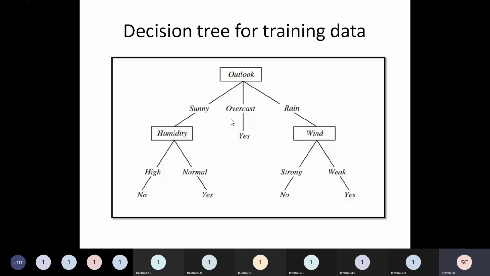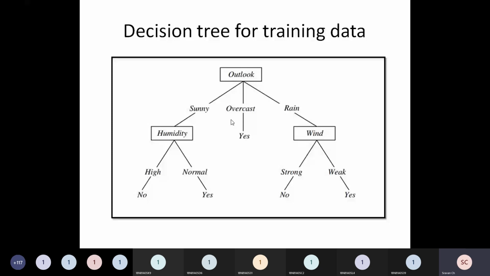So this is the data set. This is the decision tree. Many questions are coming to our mind. Question number 1, sir, how do I construct the tree? Next, if I construct the tree, why was outlook taken as the root node? Why not humidity? Why not wind? So the first question: what should be the root node?